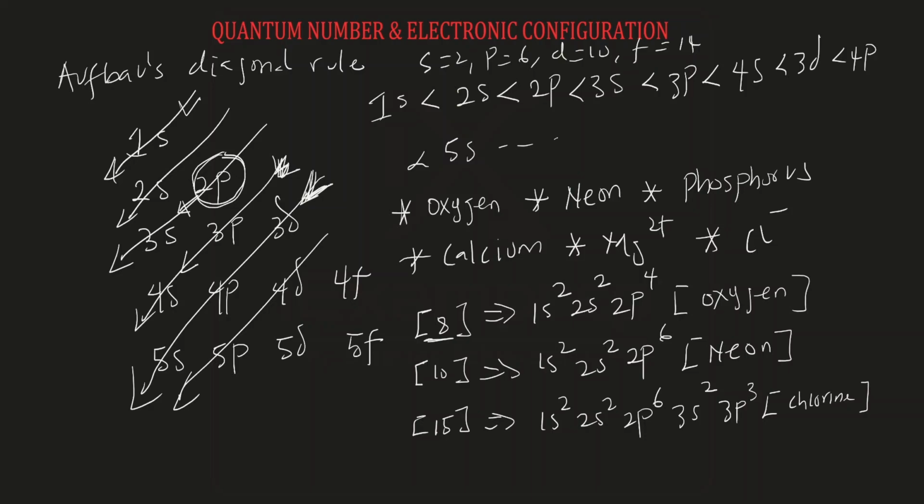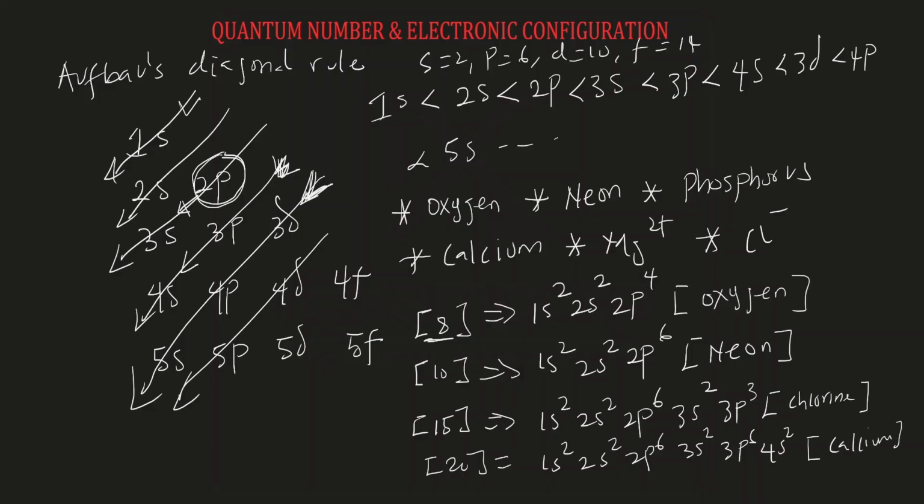Then for calcium, calcium is 20. We have 1s2, 2s2, 2p6, that is 10. 3s2, that is 12. 3p6, that is 18. Then after 3p is 4s. So 4s2, that is 20. So this is going to be the configuration for calcium.